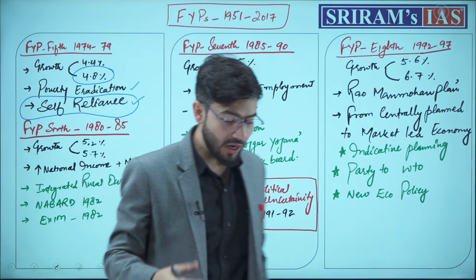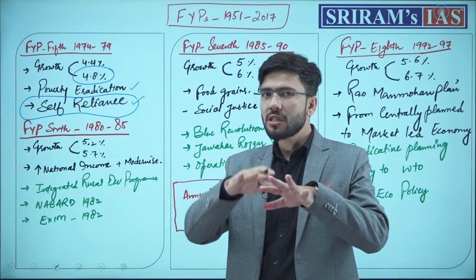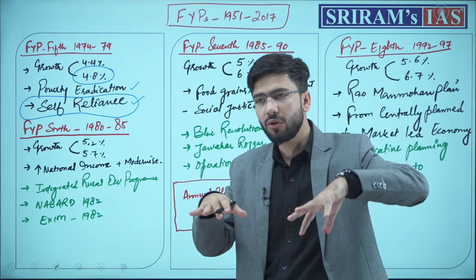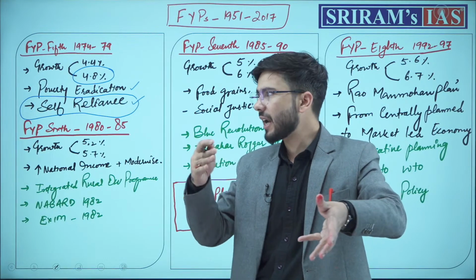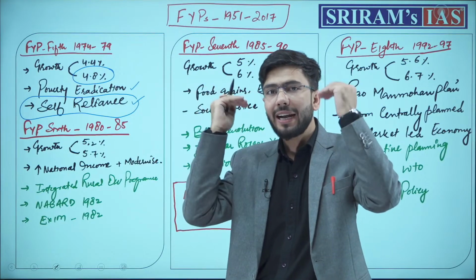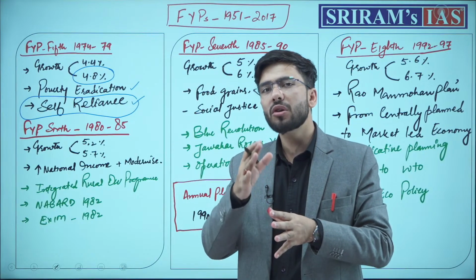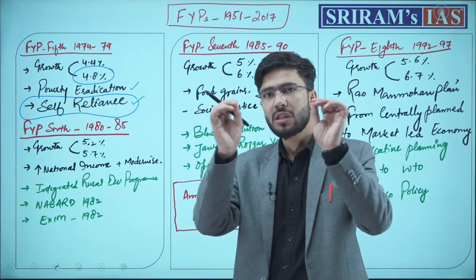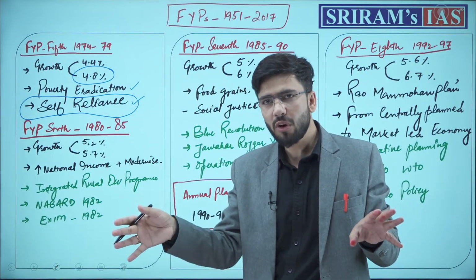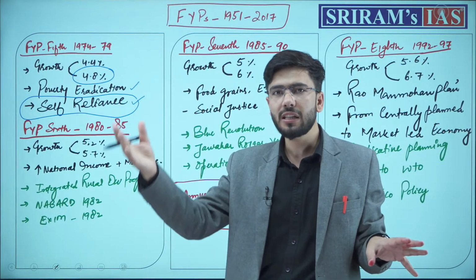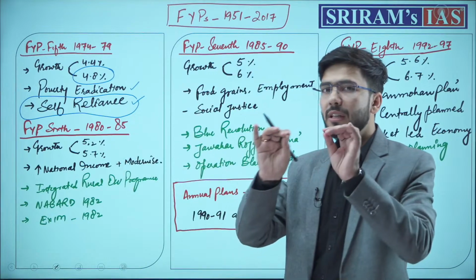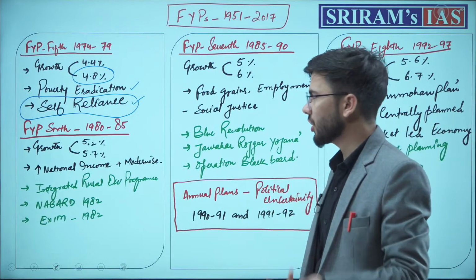Why am I again and again emphasizing this, what was the continuity in these plans and what were the new objectives or new pathways which were drafted by these plans? It is just to make sure that you remember the story in your head. Why is this story important? Because continuity and change has been asked by UPSC multiple times, whether in essay, in India's foreign policy, in economy, or in social justice and the welfare nature of the state of India. Therefore, you need to remember this continuity and change dimension.